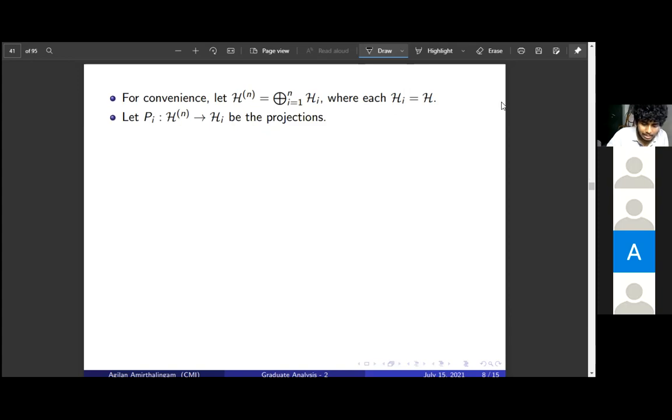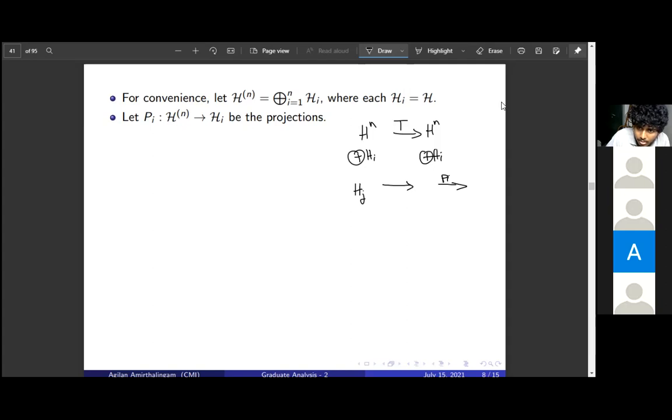So the idea is, this is Hn. There's an operator T here. This is the direct sum of Hi's, and this is also the direct sum of Hi's. What we do is take this T, restrict it to one of the Hj, apply it, and then project to the ith coordinate.